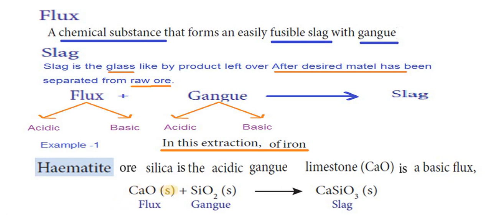Calcium oxide, solid, is a basic flux. It reacts with the silica, solid, which is gangue, and gives calcium silicate. It's a slag. This is unwanted material. This is a byproduct in the extraction of iron.